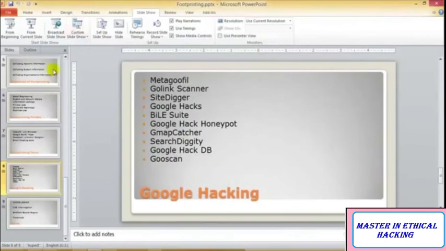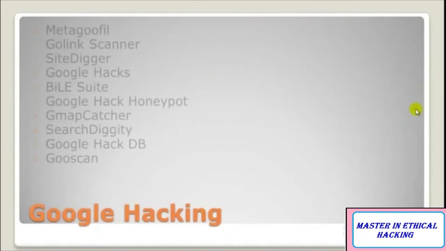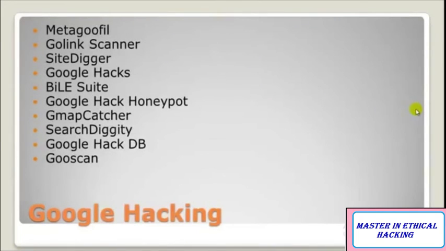Coming on to our next part, the Golang scanner. The Golang scanner removes the cache from your searches and collects and displays only vulnerable site links. Thus it allows you to find vulnerabilities wide open to Google and Google bots. We have SiteDigger, which searches Google's cache to look for vulnerabilities, errors, and configuration issues. Google Hacks, as I told you, is a compilation of carefully crafted Google searches that expose novel functionalities from Google search and map services. We have BiLE Suite, which stands for bidirectional link extractor, and it applies a simple statistical weighing algorithm to deduce the websites that have the strongest relationship with the target site.